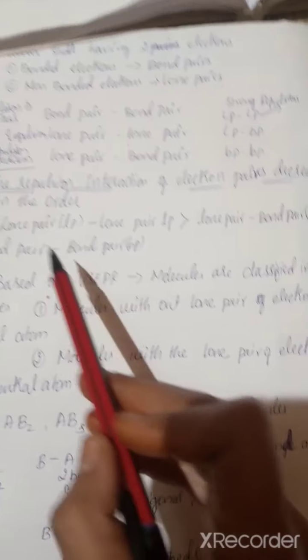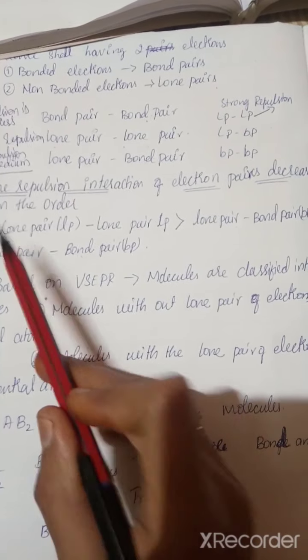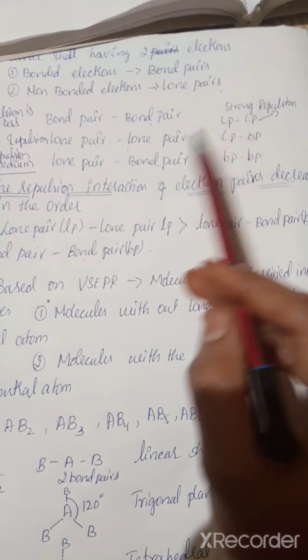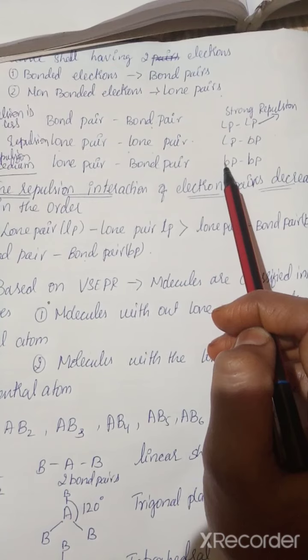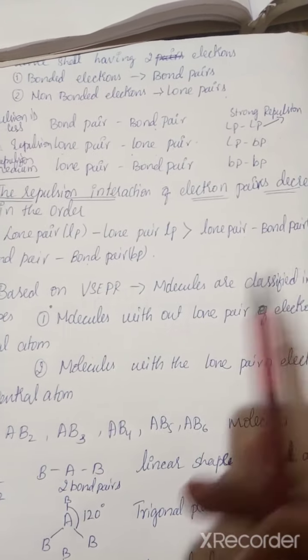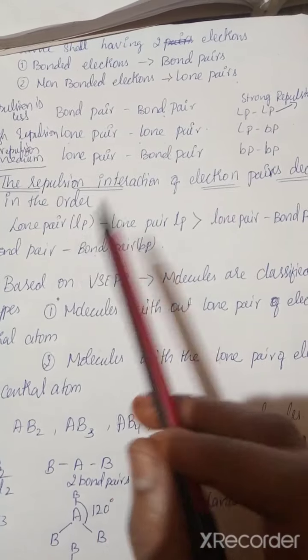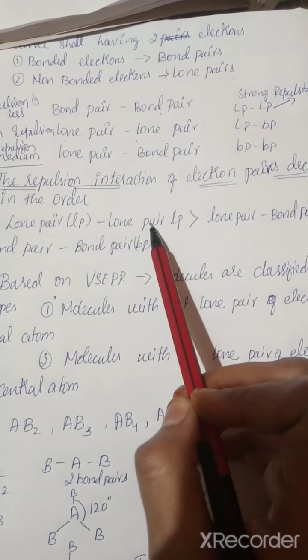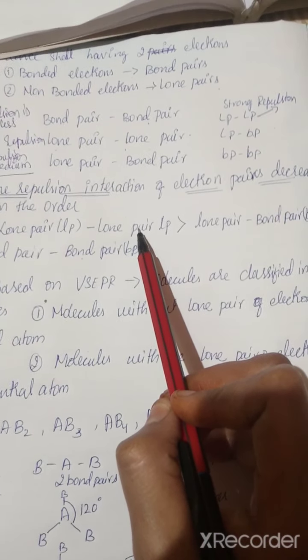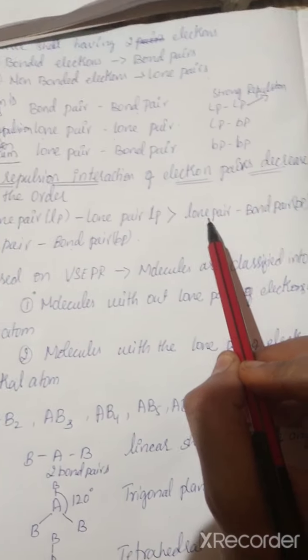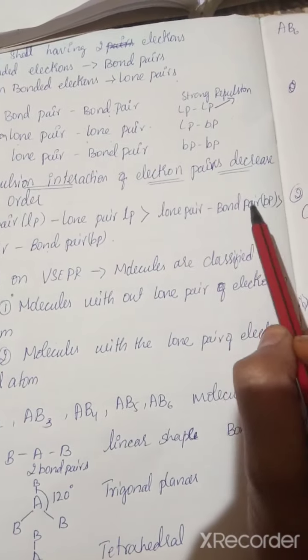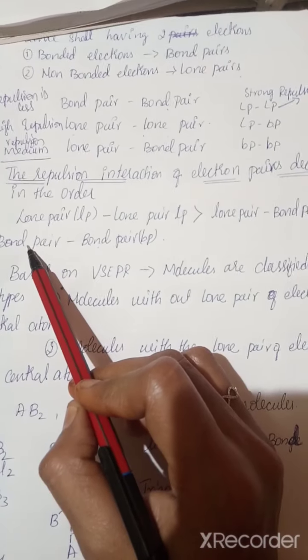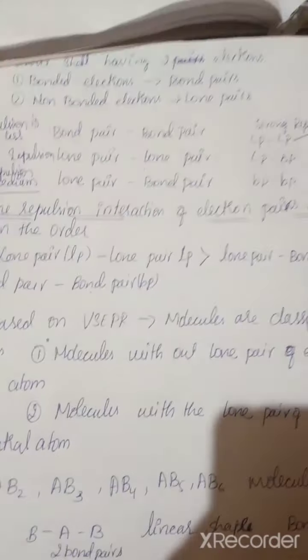Is it clear? Yes, repulsion interaction of electron pairs decreases in the order: lone pair can be represented as LP and bond pair can be represented as BP. When we write in decreasing order, lone pair and lone pair have the high repulsion than lone pair and bond pair. Lone pair and bond pair have the high repulsion than bond pair and bond pair. Is it clear? Yes.